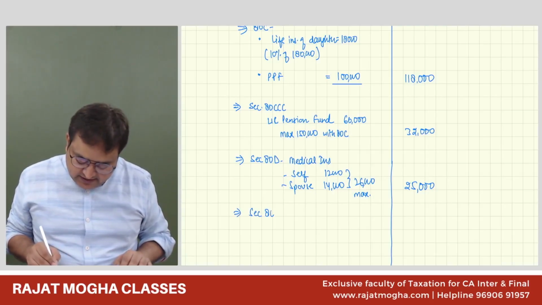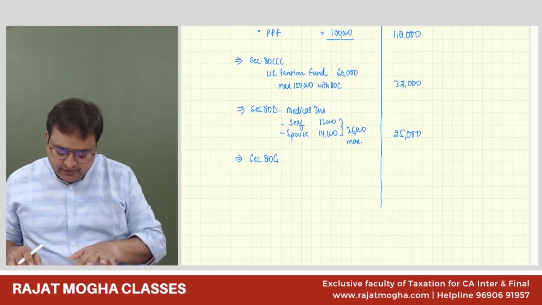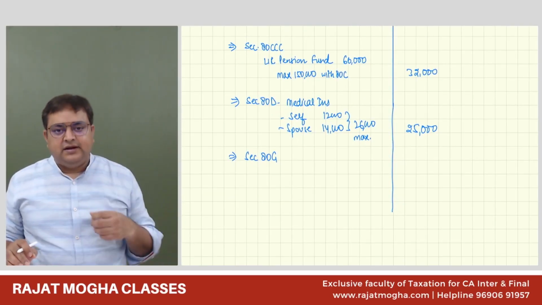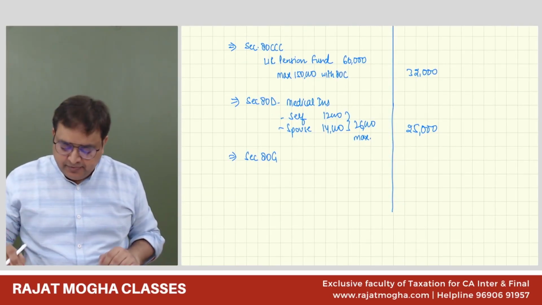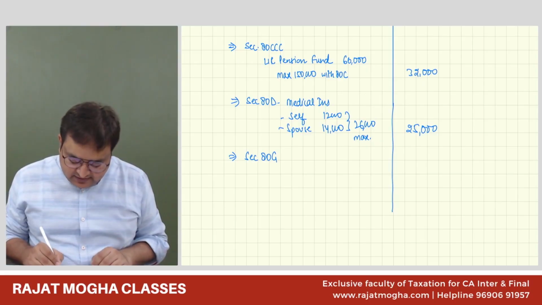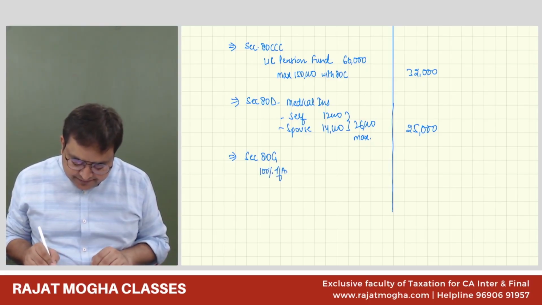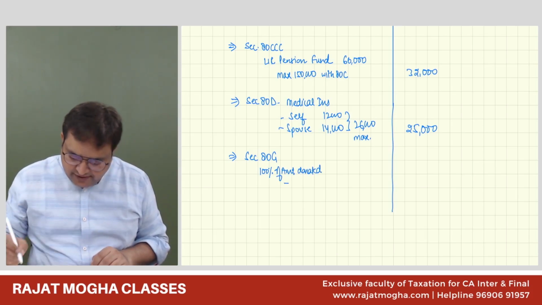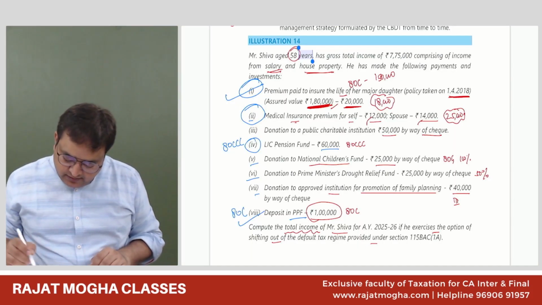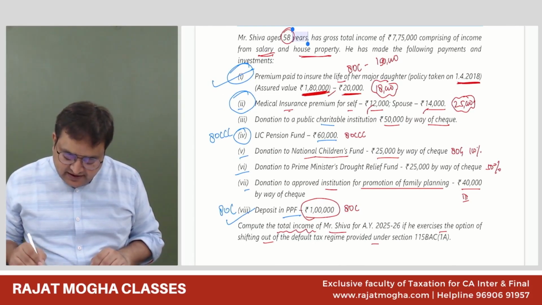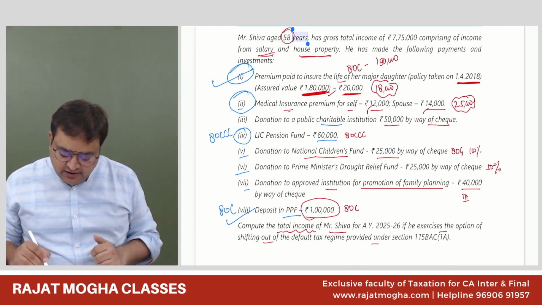So section 80G deduction. Now let us see how much deduction we can get. First quadrant is 100% of the amount donated, depending on where we are donating. Third portion is public charitable institution. It is not 100%. Donation to National Children Fund, it is 100%.